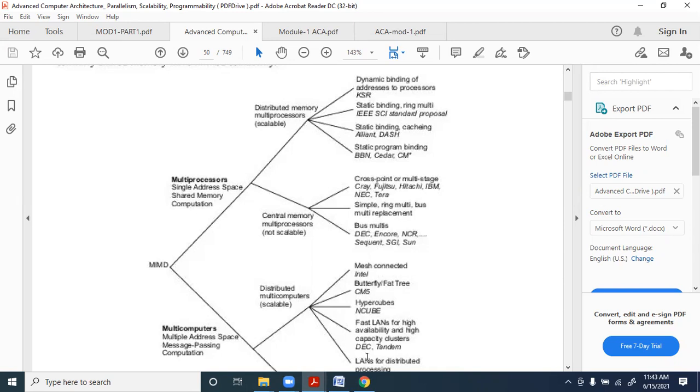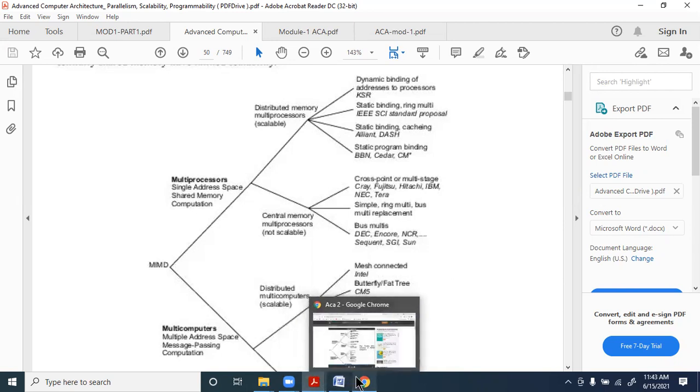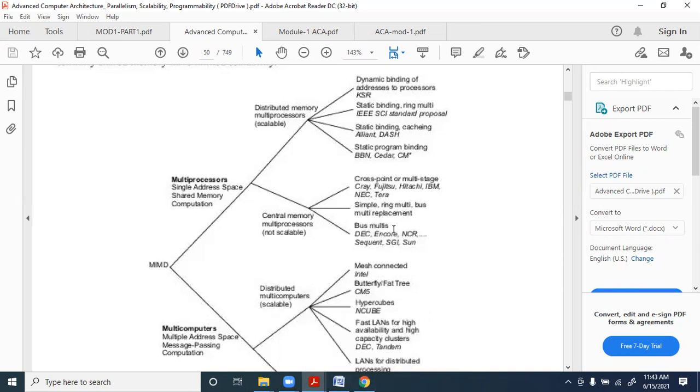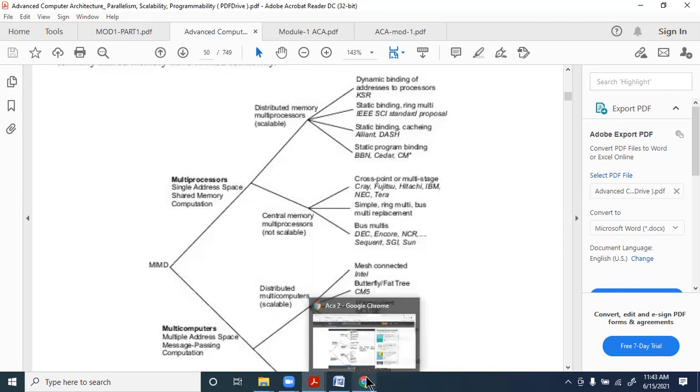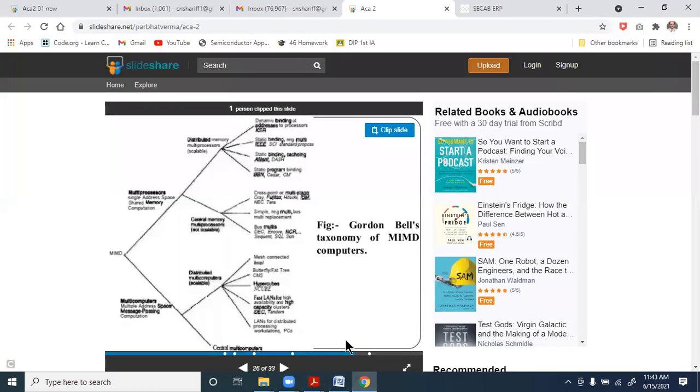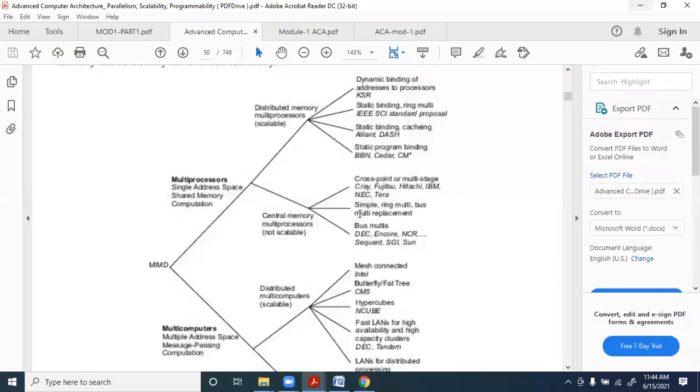It's not visible properly. Just let me check whether it is clear here. No, it's not clear there at all. It might be multi-bus, which is used by DEC, ENCORE and NCR.